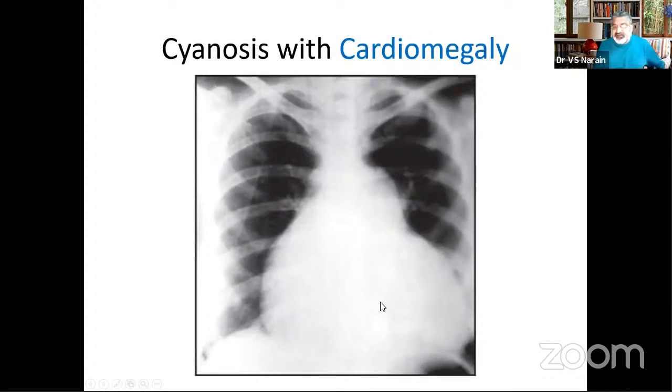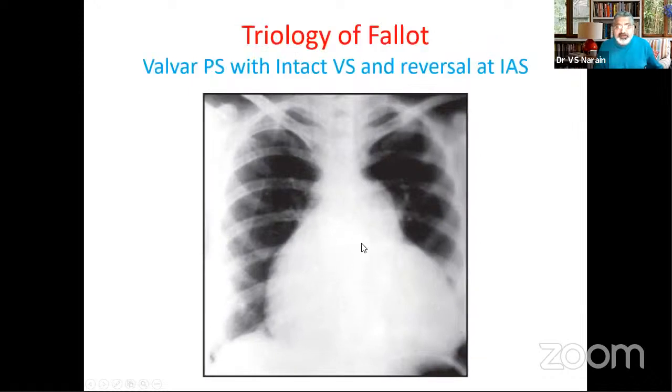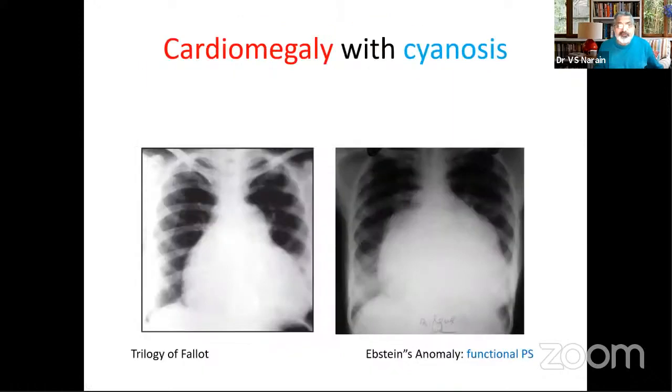Cyanosis with cardiomegaly, we have just discussed. This is the main pulmonary artery. Let's start on the principles we have discussed. Main pulmonary artery is prominent. Is this PS or PH? The right pulmonary artery is absent, so this is likely to be PS. Now, if it is valvular PS and there is no cyanosis, it is plain and simple PS. If there is cyanosis, this is trilogy, that is reversal through an ASD or a PFO. Cardiomegaly with cyanosis: trilogy or Ebstein's. The differentiation is very easy.